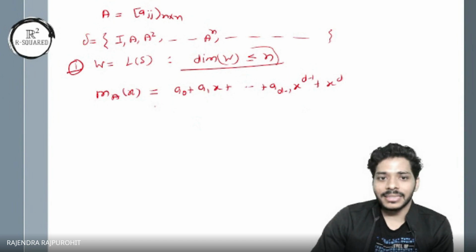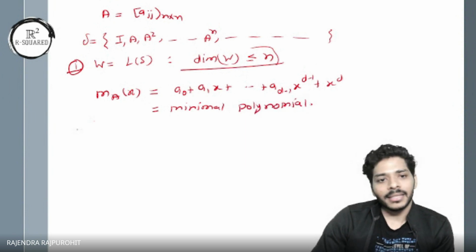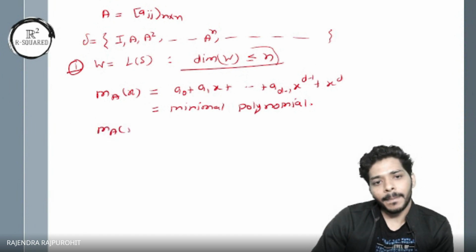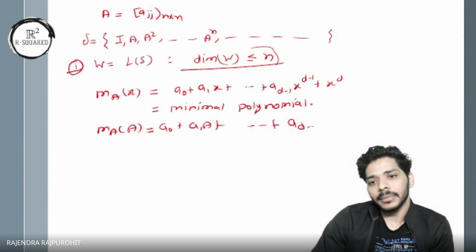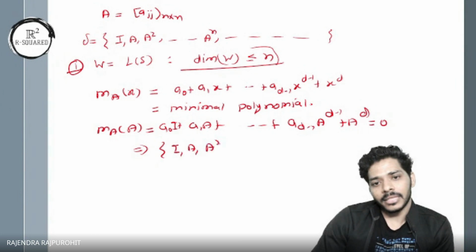Let's say this is the minimal polynomial. Right, then I have m of A is equal to a naught plus a1 A plus so on plus a d minus 1 A to the power d minus 1 plus A to the power d is equal to 0. This implies that if I take a set, this is identity here, so I have identity, A square, and so on, A to the power d is LD.